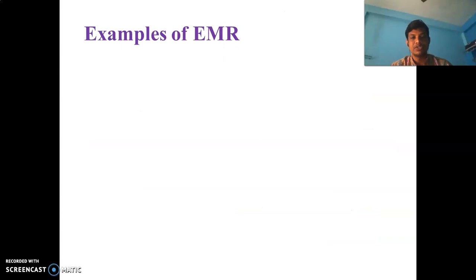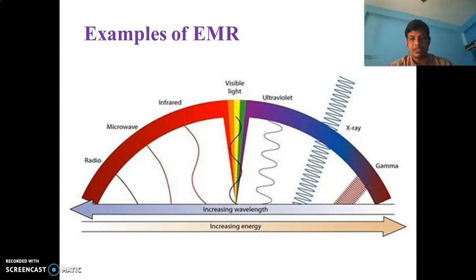Next come to examples of EMR. There are various examples of EMR like gamma ray, X-ray, ultraviolet, visible light, infrared, microwave, radio. One thing we have to remember from this picture is that gamma ray has a lesser wavelength but a higher energy. On the other hand, if we go to the other end, we can observe here that radio waves have a higher wavelength value but the energy level is less.